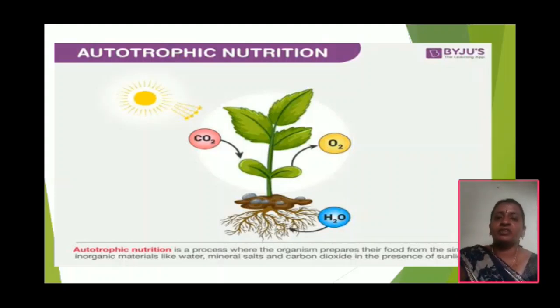See this, water and gases, these are the acquired materials. They are capable of producing complex compounds. What are complex compounds? Carbohydrates, proteins, lipids. These are the complex compounds made from very simple substances.